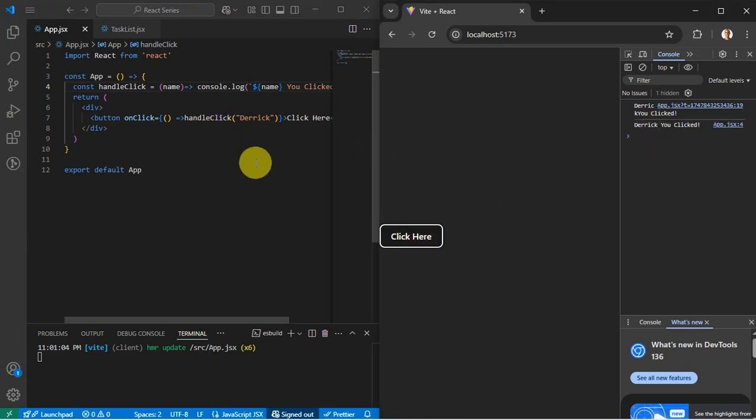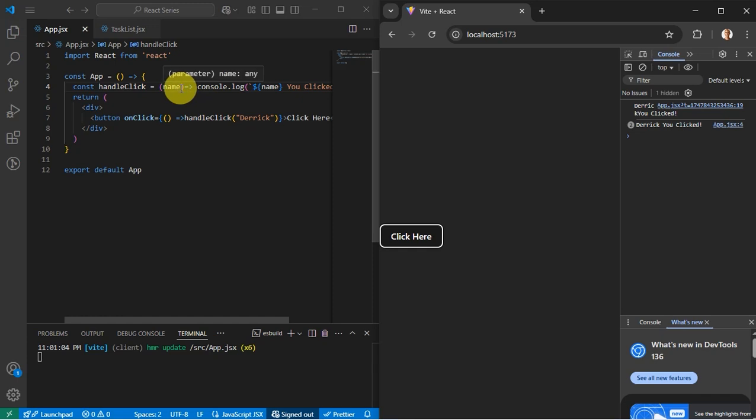So that is how you pass a function. You declare an anonymous function, then you set the function as if you want to invoke it, then you pass in the argument. In this case, the argument is the name. So with that, I have demonstrated our click function.